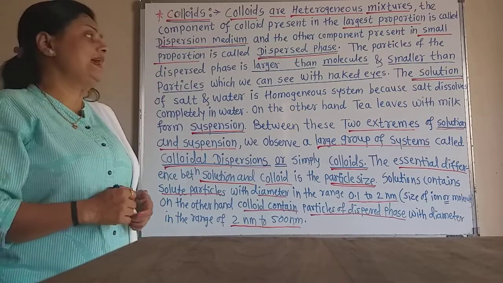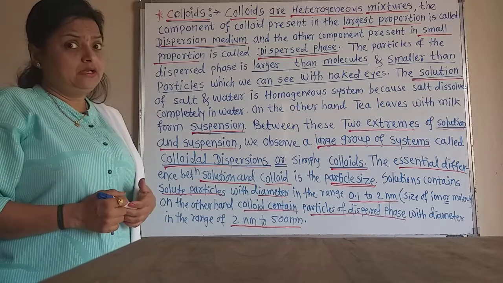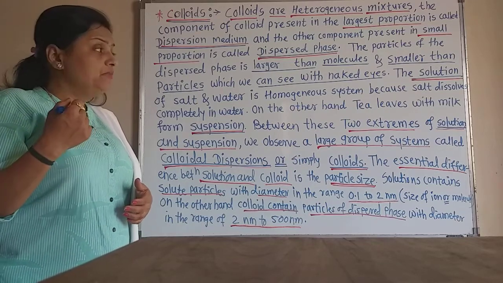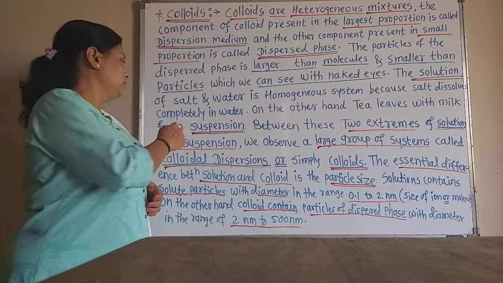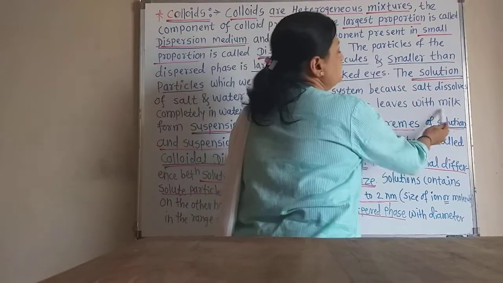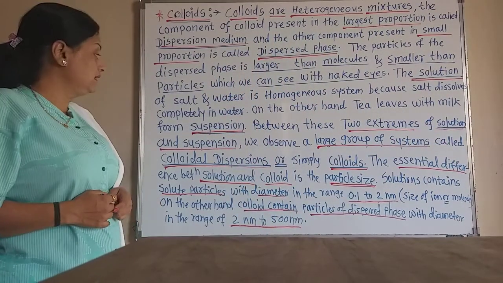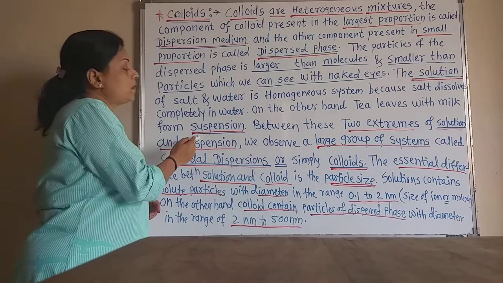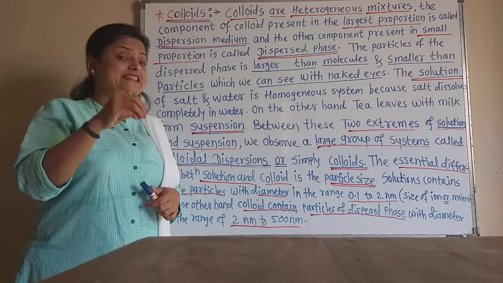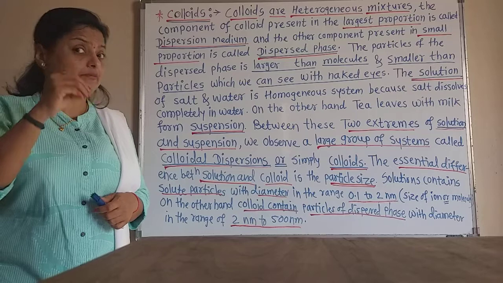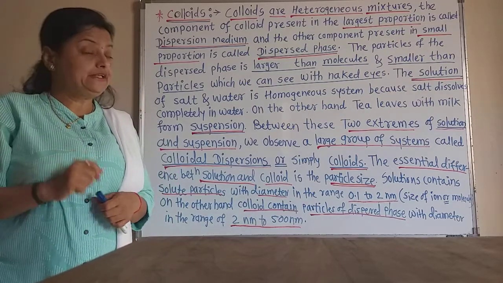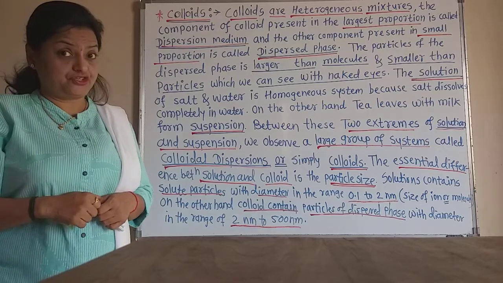On the other hand, if we mix tea leaves with milk, what happens? There is the formation of a suspension. That means we can see the tea leaves in the milk with the naked eye during the formation of tea. That is the suspension.